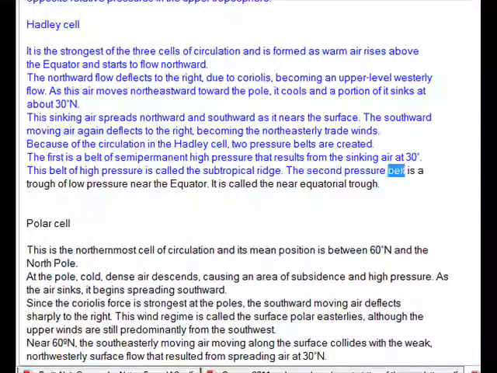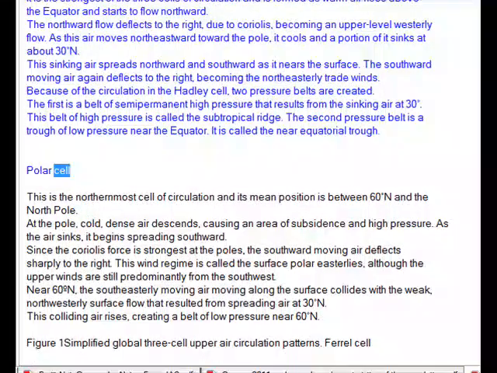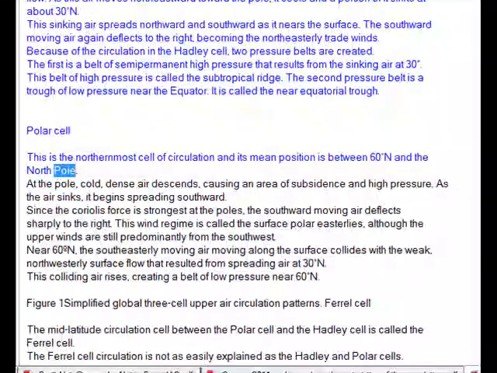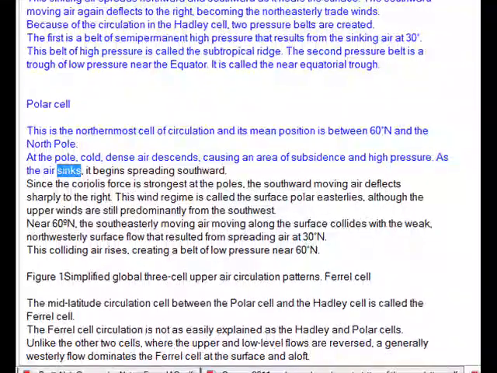The second pressure belt is a trough of low pressure near the equator. It is called the near equatorial trough. Polar cell. This is the northernmost cell of circulation, and its mean position is between 60 degrees N and the North Pole. At the pole, cold, dense air descends, causing an area of subsidence and high pressure. As the air sinks, it begins spreading southward.